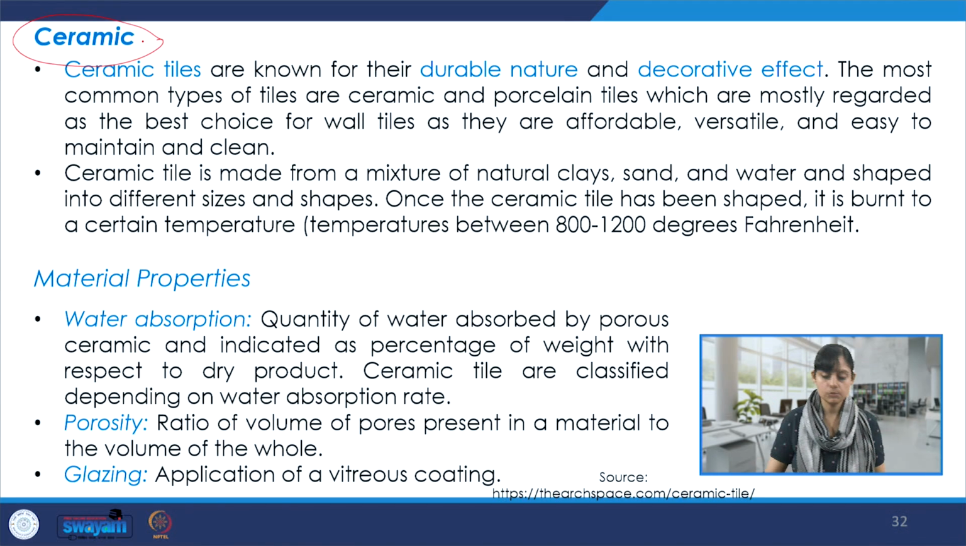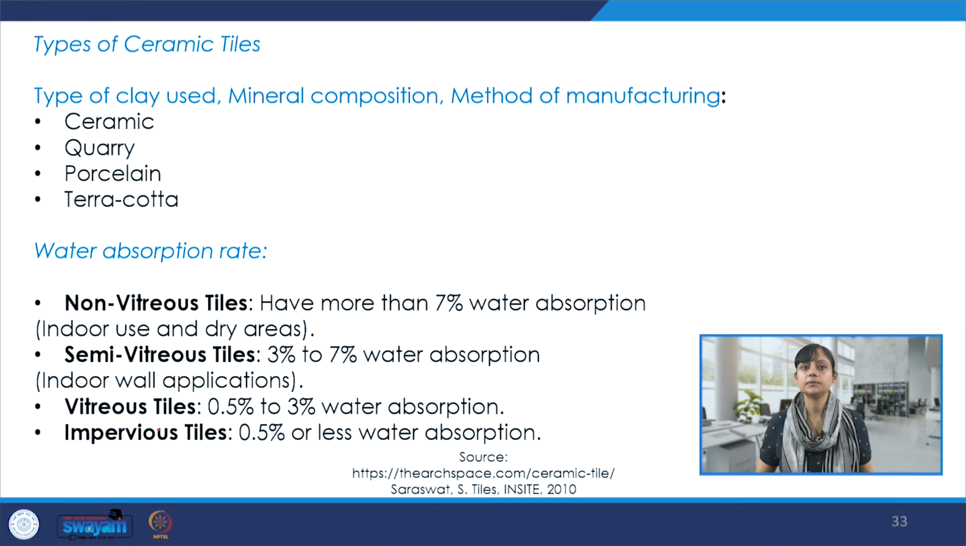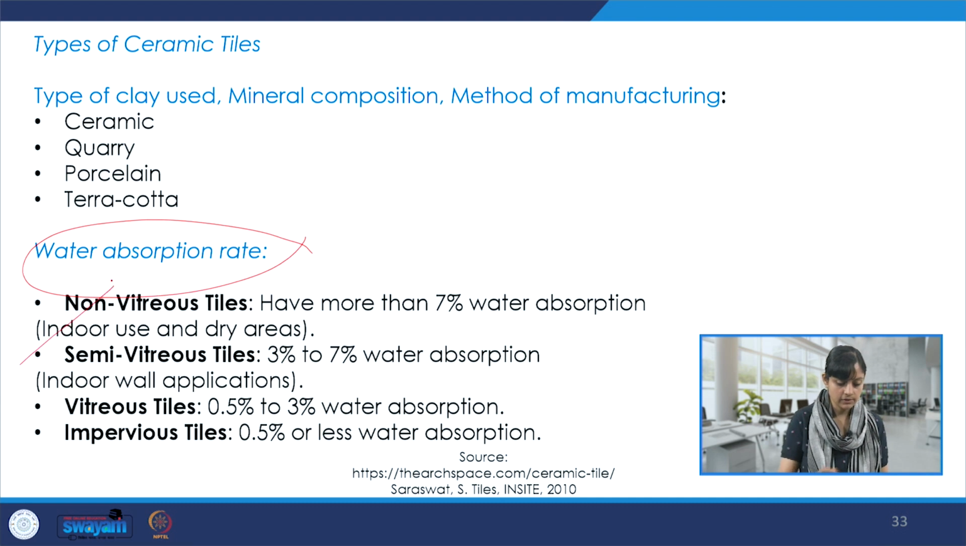Ceramic finishes are also popular. We have discussed them in detail under ceramic tiles. So here I'm just giving an overview. They are quite durable. They are also used for decorative purposes. They have material properties which make them quite useful, such as water absorption, porosity, and glazing. There can be different kinds of water absorption rates that we see here, from non-vitreous to semi-vitreous to vitreous and impervious. These are covered in detail in the lecture that focuses on tiles.